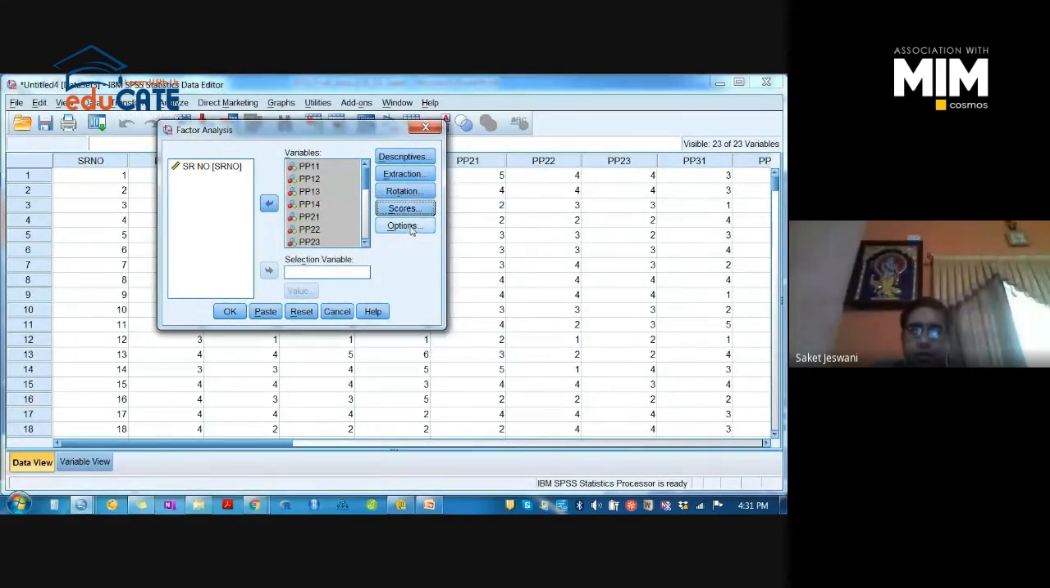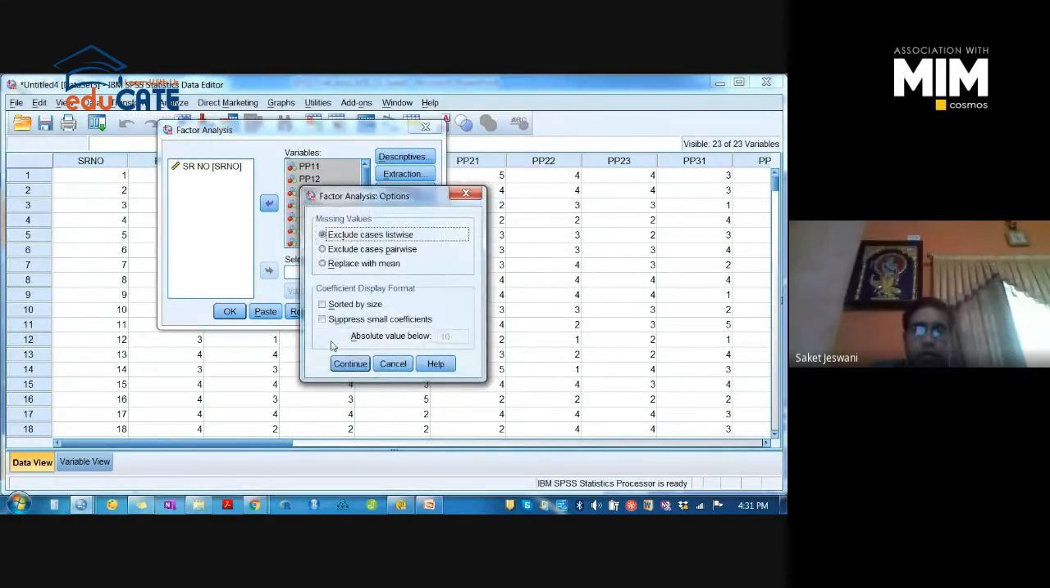Go to Options. Here, click on suppress small coefficients. Okay, so you have to check suppress small coefficients. This box will be highlighted, absolute value below 0.1. Change it to below 0.3. Okay. So what factor analysis will do is it will suppress, it will not show any value that is below 0.3. We do not require values below 0.3, right?